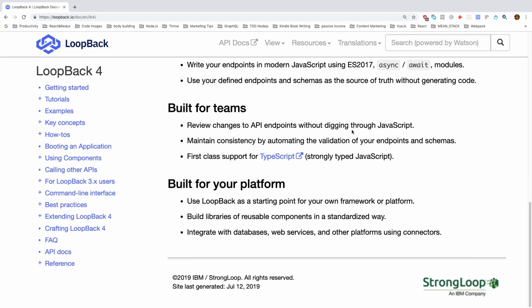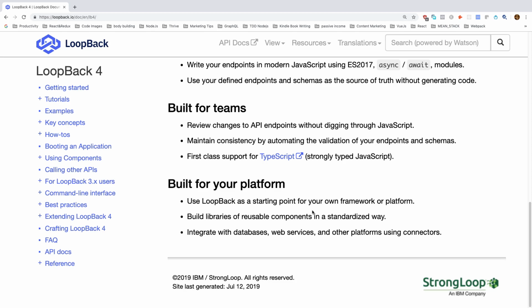It is also good for teams. If you are working with 3 to 5 or 5 to 10 developers, then you can use Loopback. Loopback also works with teams. You can see that first class support for TypeScript. It also provides you some ready-made starter kit project, so you can use this starter kit project. You don't need to add manual setting for TypeScript support. Everything will be set up for you.